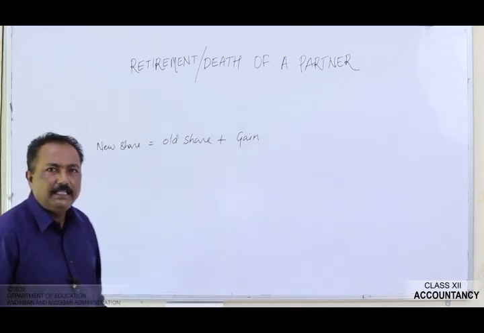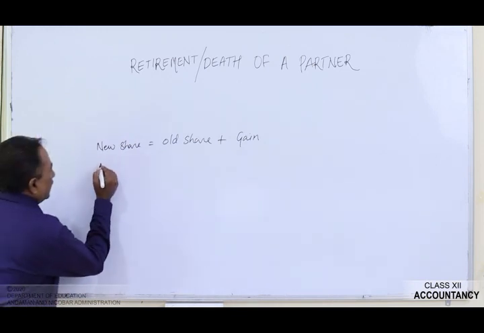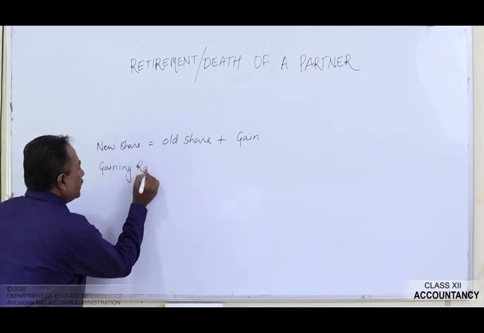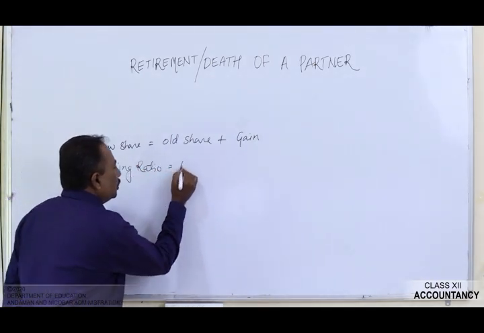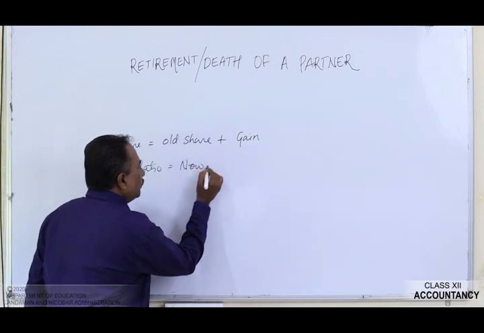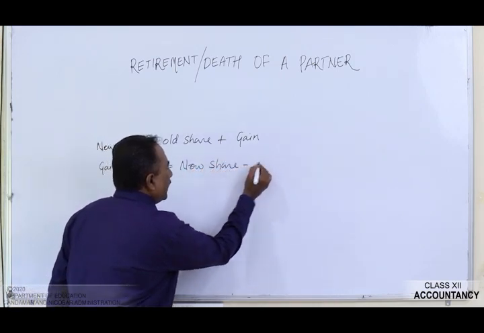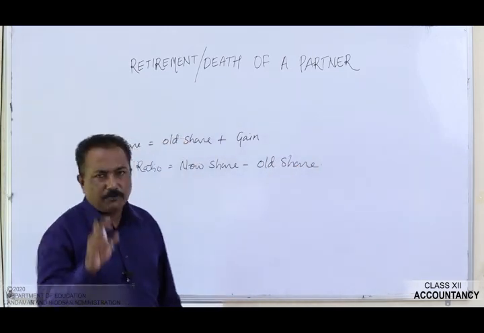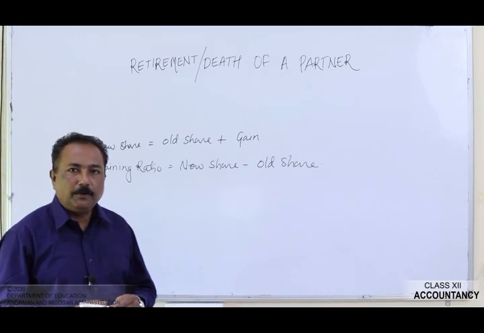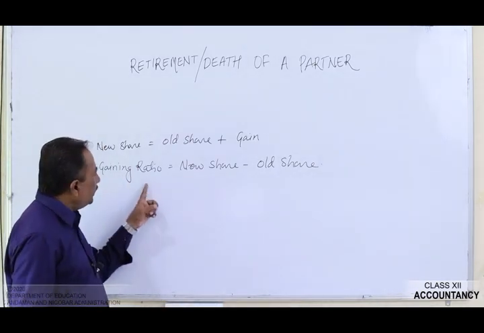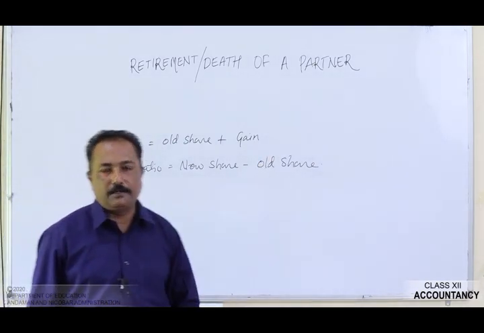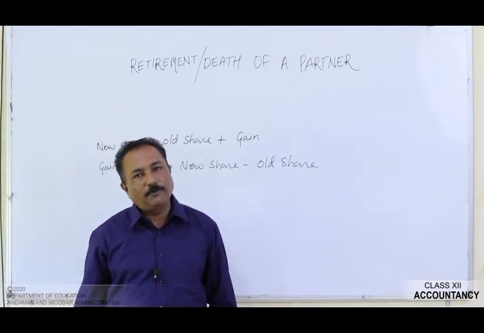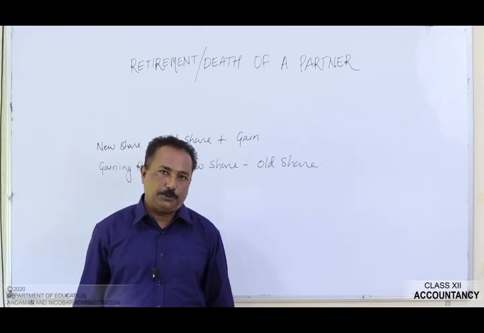The formula to calculate the gaining ratio is gaining ratio is equal to new share minus old share. You have to remember this formula: the formula to calculate the gaining ratio is new share minus old share.